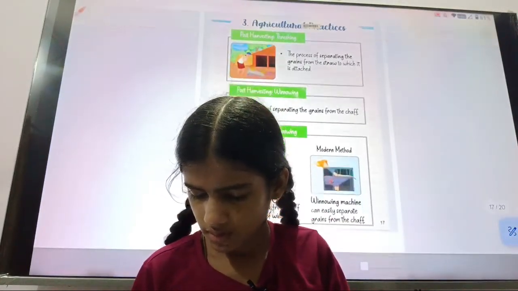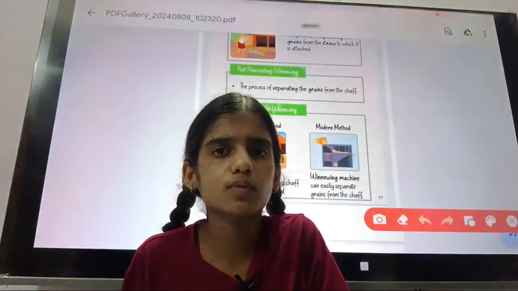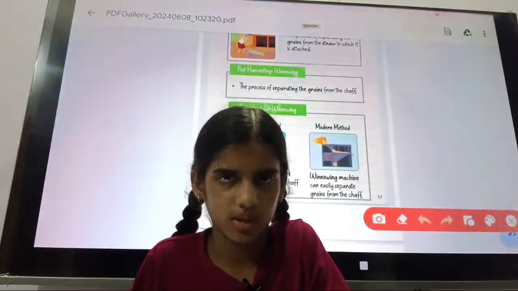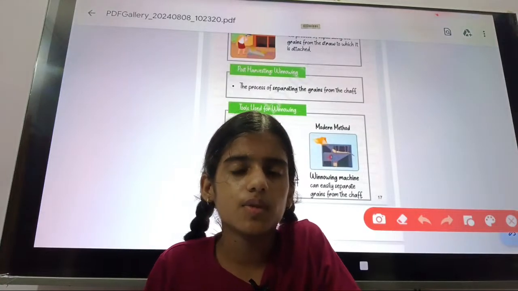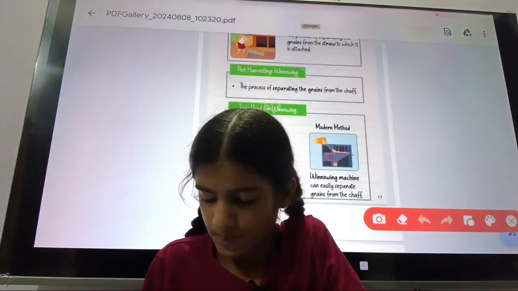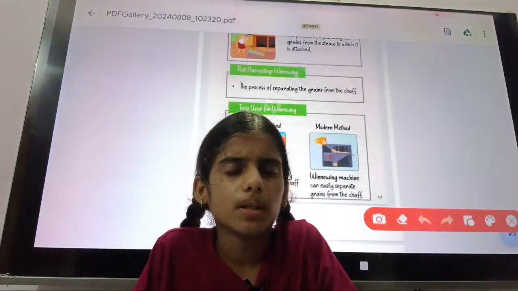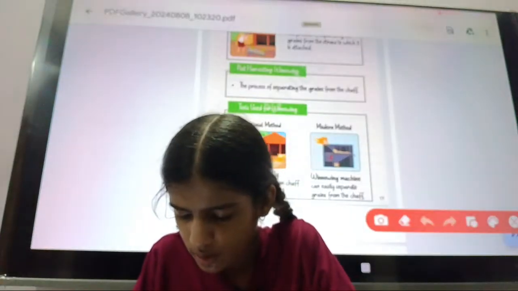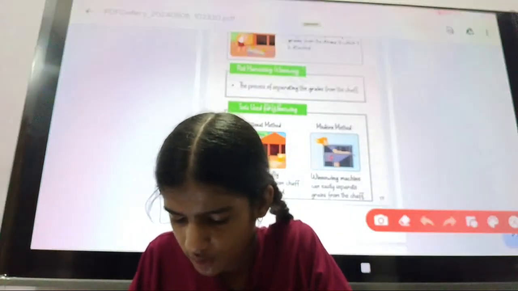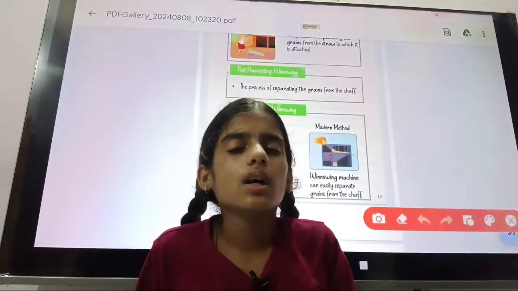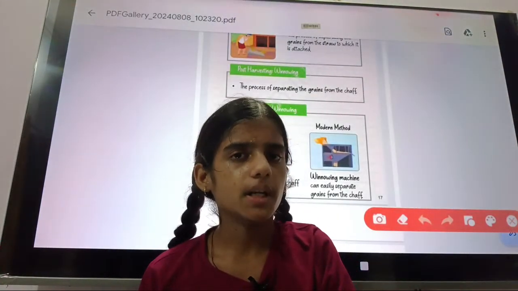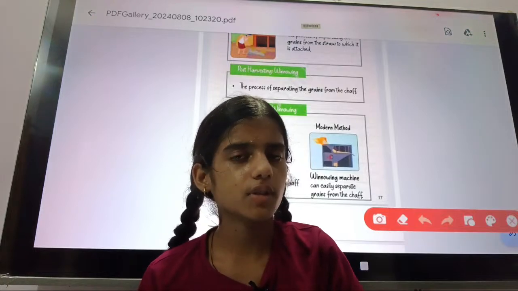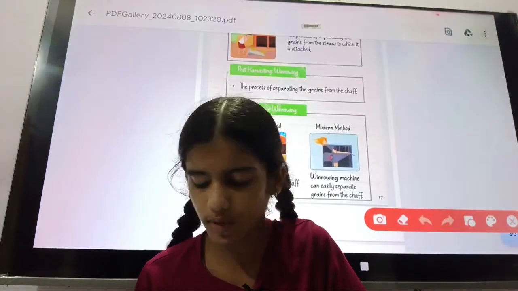When we talk about the tools that are used for winnowing, two things come: traditional and modern. In the traditional method, the farmers manually separate grain from chaff with the help of the wind.